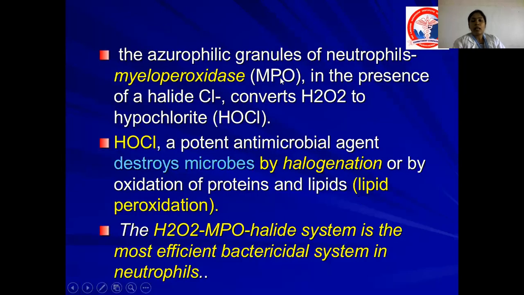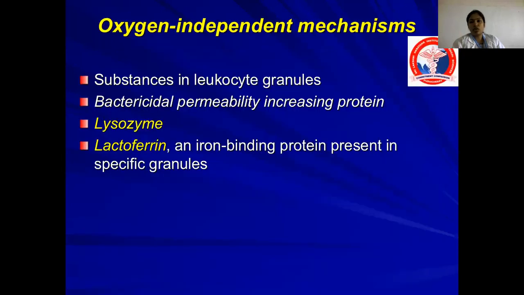I'll tell you in detail. The azurophilic granules of neutrophils, that is the myeloperoxidase, in the presence of a halide, converts H2O2 to hypochlorite. Hypochlorite, a potent antimicrobial agent, destroys the microbes by halogenation or by oxidation of protein, and this process is called the H2O2 MPO halide system. It is the most efficient bactericidal system in the neutrophils. This is an MCQ, just remember.